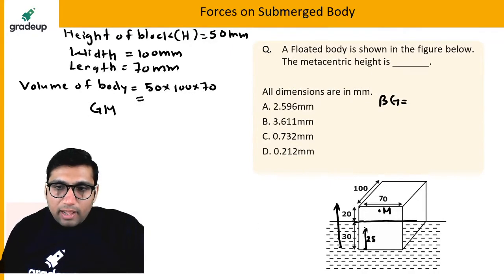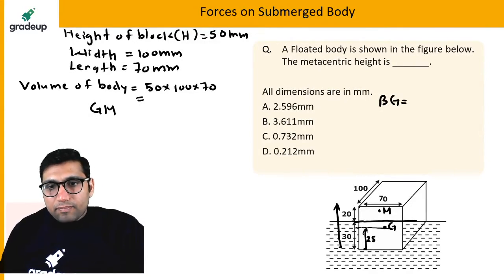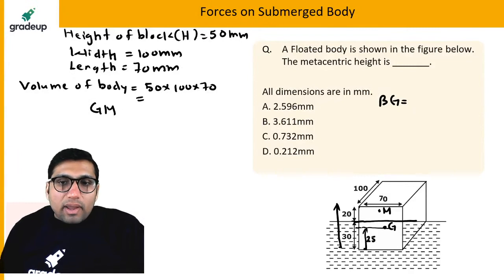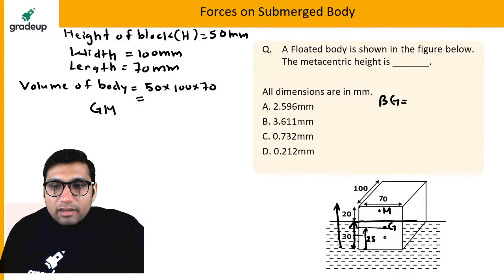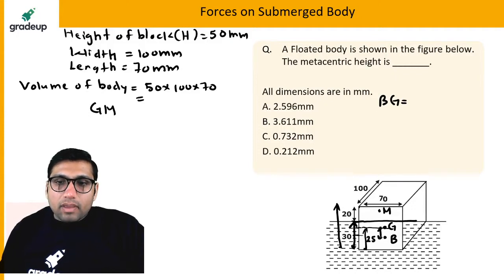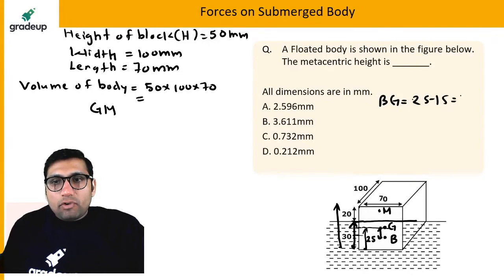For this whole body, it will be lying exactly somewhere here. Center of buoyancy is the center of gravity of the displaced fluid. This is the height of the displaced fluid. What is the height? Half of this. At this particular point will be the center of buoyancy. So center of buoyancy is lying at a distance of 15. The distance between them will be equal to 25 minus 15. This will give you 10 mm.